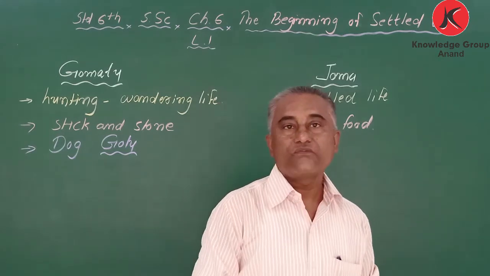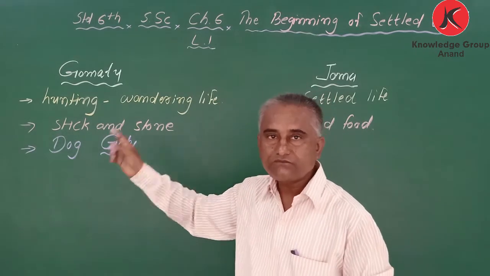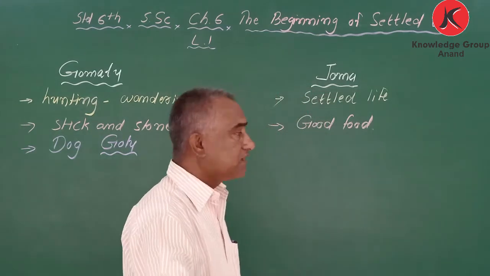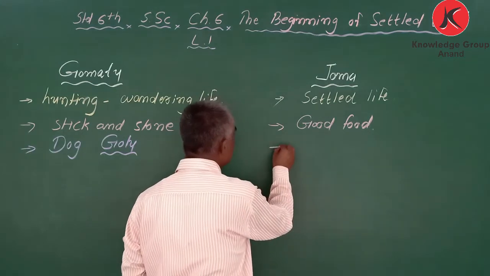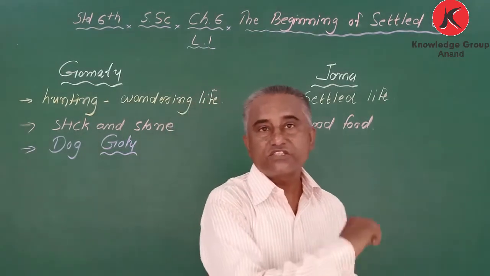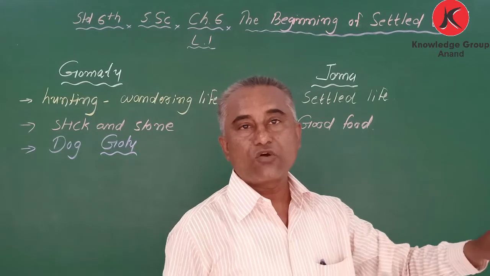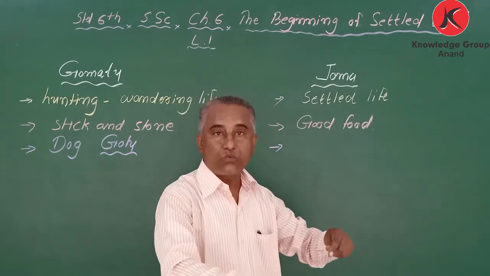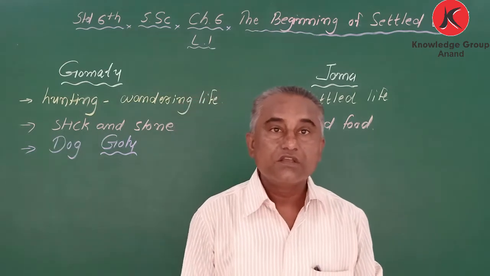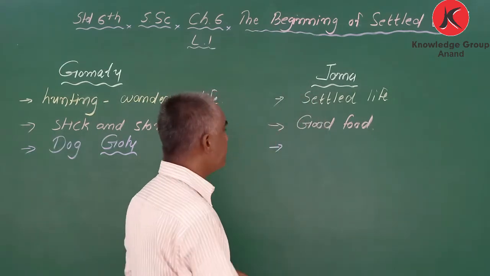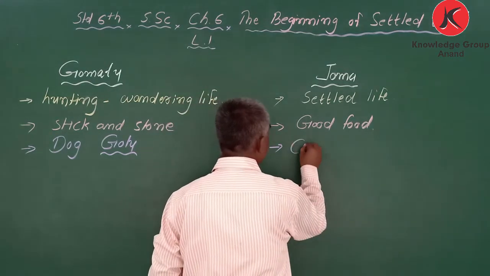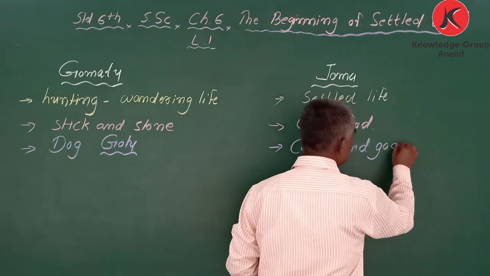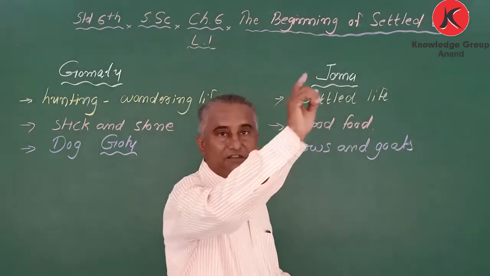The first animal which he tamed was dog. And what was the name of the dog? Golu. Okay. While here, when we consider Joma, it is written, outside of the hut, when Joma was warming food, some women were milking cows and goats. It is written in the book, my dear student.